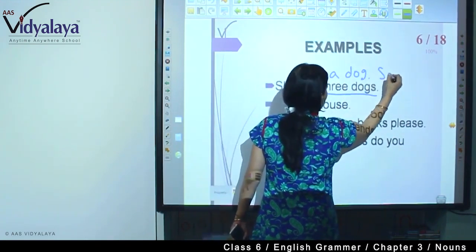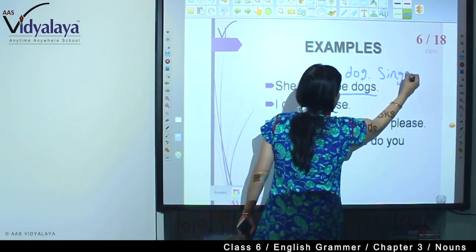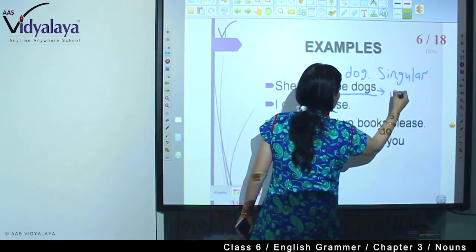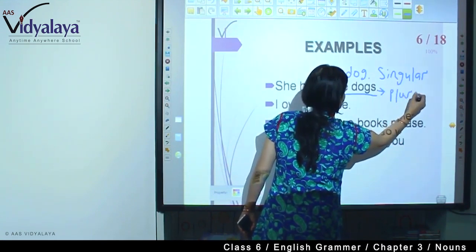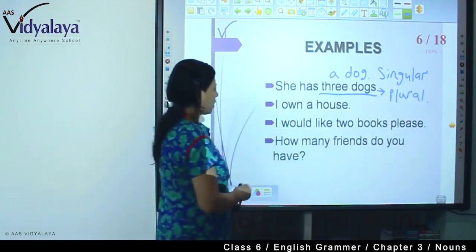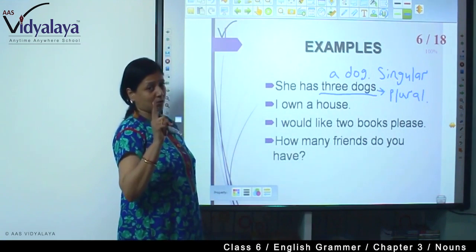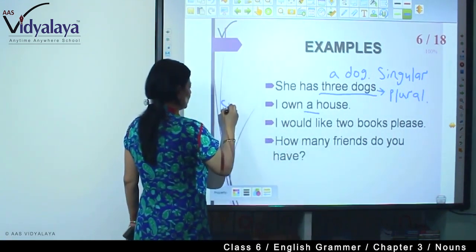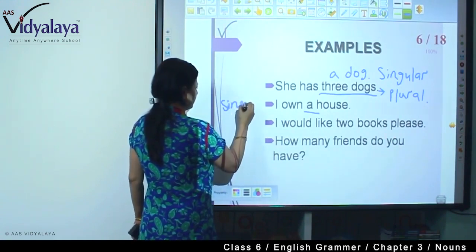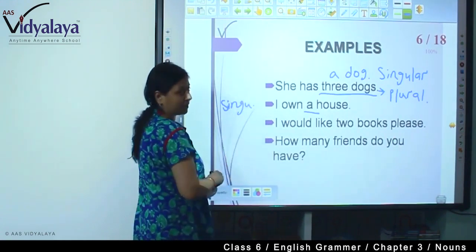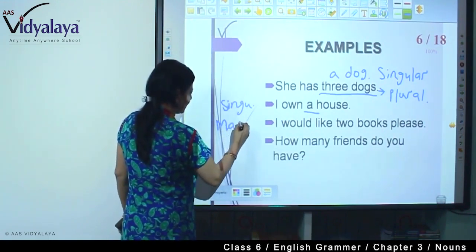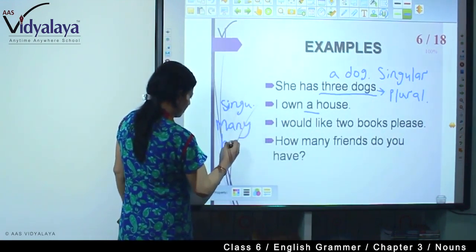This is singular and this one is plural. Now, I own a house. A house, that means this is singular. And what will be its plural? Many houses.